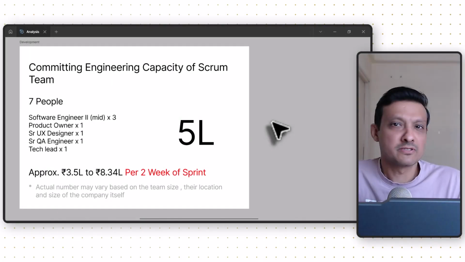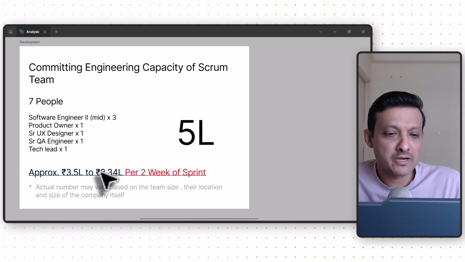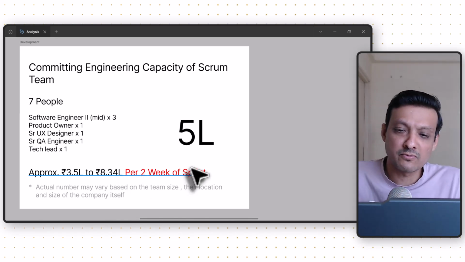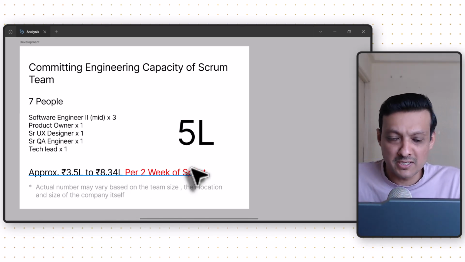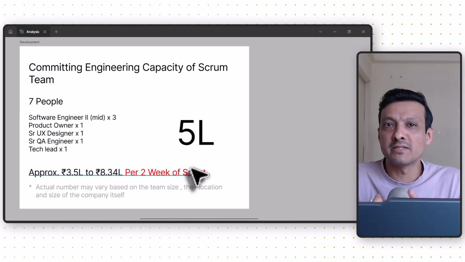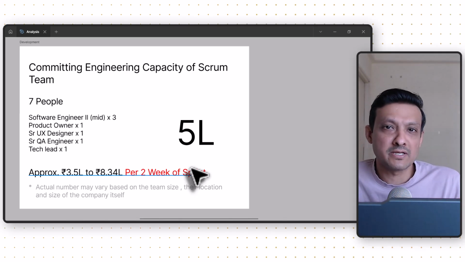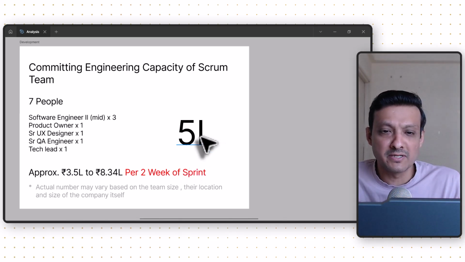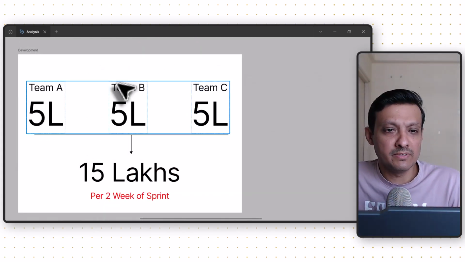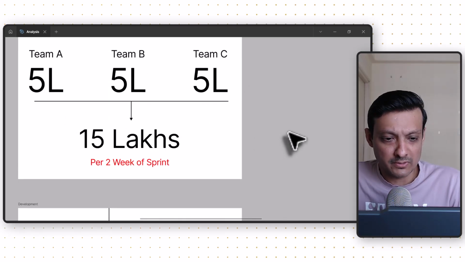Let's ground this with some numbers. Generally, approximately 3.5 lakh to 8.34 lakh per 2-week sprint. This is the number which a software as a service development company, especially a mid-sized company, generally pays. Now, this number varies based on the team size, where they are operating, and the number of people in the team. On the conservative side, for a mid-sized software as a service company, I'm considering 5 lakh for calculations. Considering that we have three teams, A, B, and C, and each of them is costing us 5, we end up with 15 lakhs per 2-week sprint.